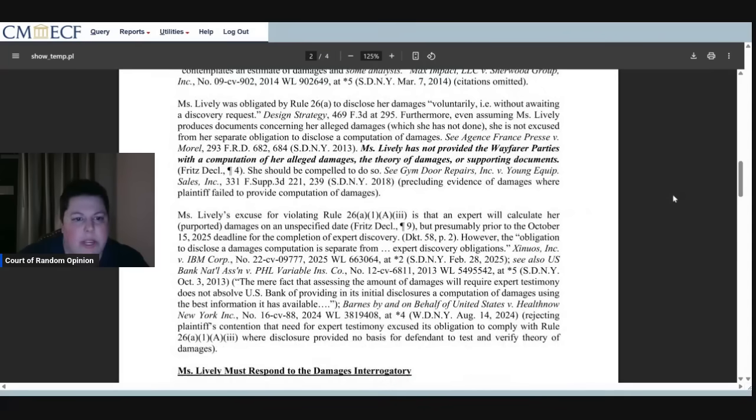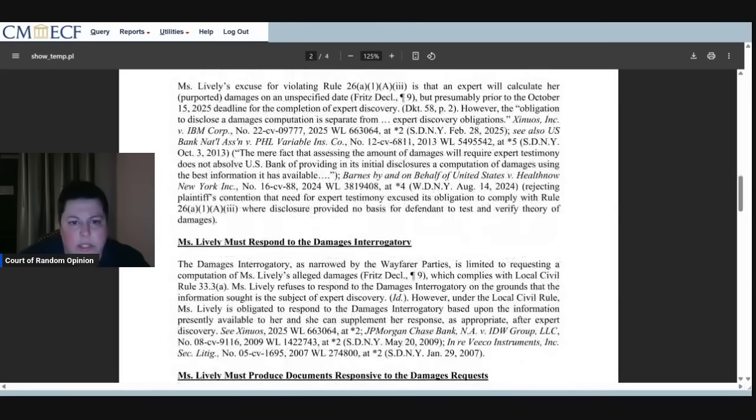Furthermore, even assuming Miss Lively produces documents concerning her alleged damages, which she has not done, she is not excused from her separate obligation to disclose a computation of damages. She should be compelled to do so. Miss Lively's excuse for violating Rule 26 is that an expert will calculate her purported damages on an unspecified date, but presumably prior to the October 15th deadline for the completion of expert discovery.